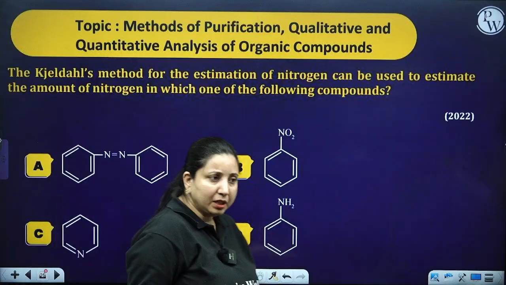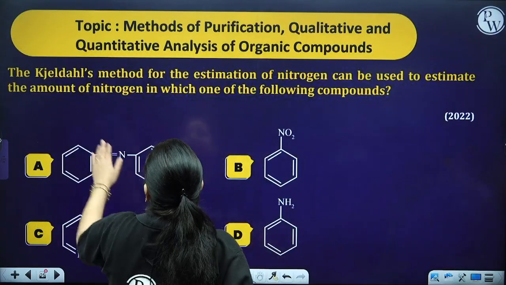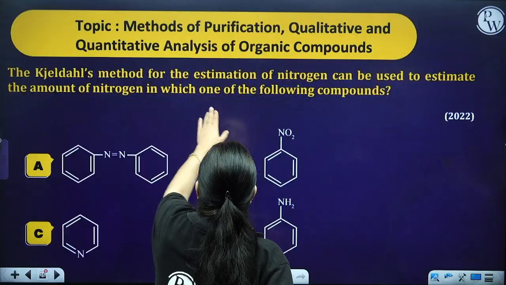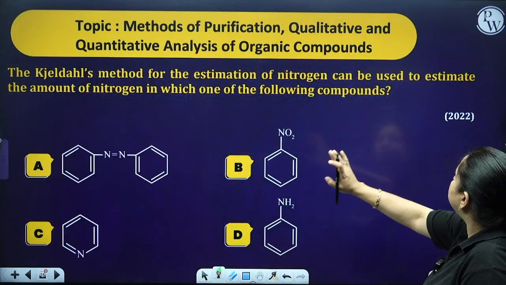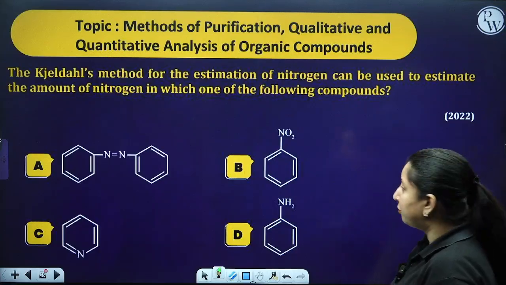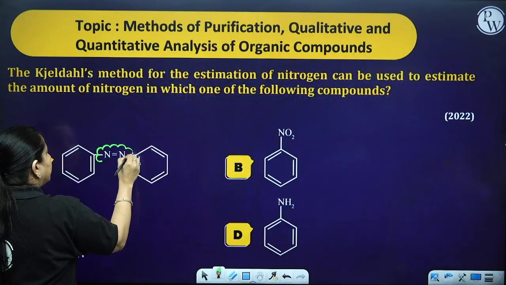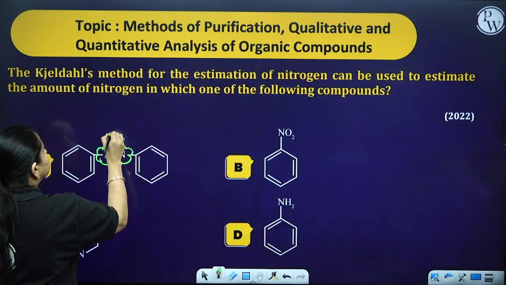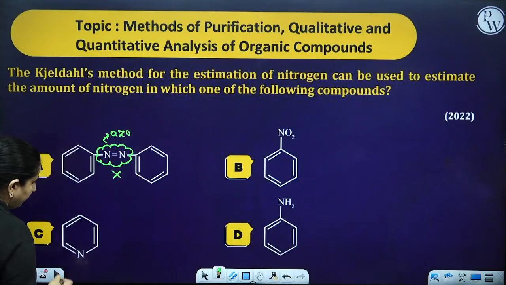Okay. Now the type of question which we get over here is what? Kjeldahl's method for the estimation of nitrogen can be used to estimate the amount of nitrogen in which one of the following compounds. I have told you that this particular group, if you look, is an azo group, so it is not applicable.